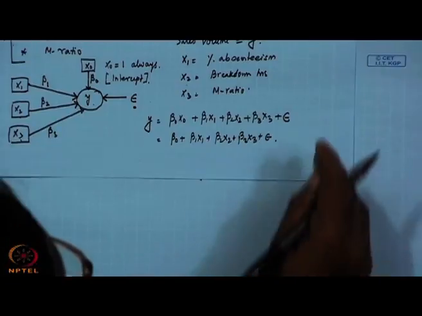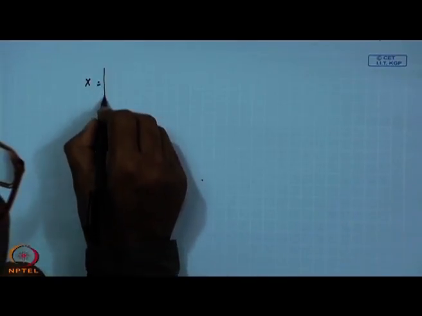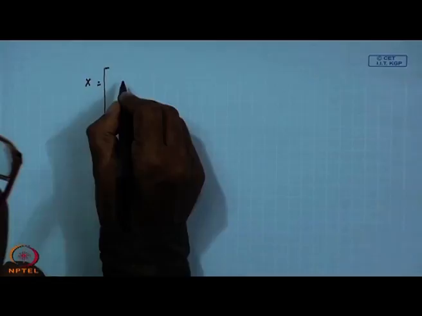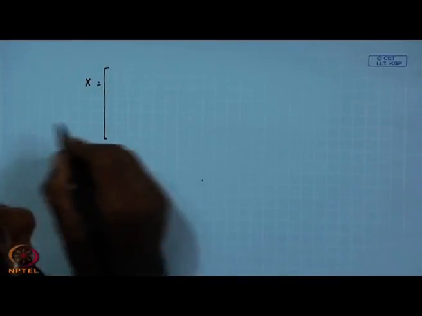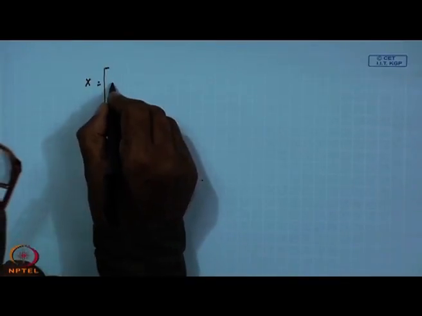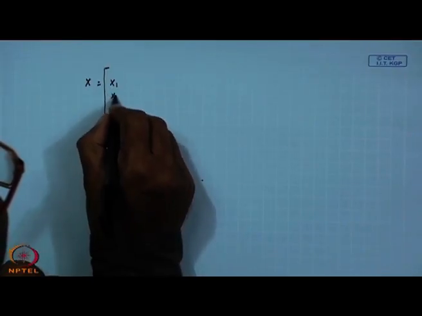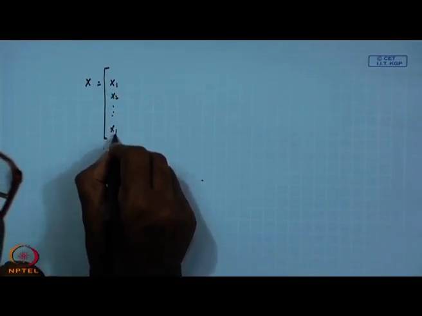Now, if we generalize this, we are not interested only in 3 variables; we will go for a variable vector having p variables. I am writing x 1, x 2, dot dot dot, x p.